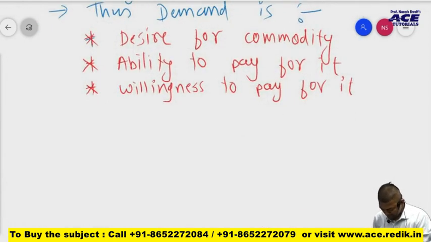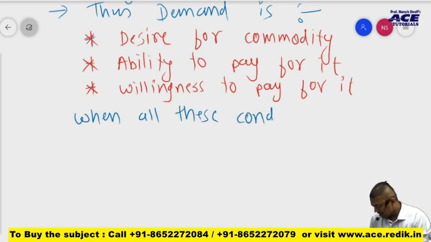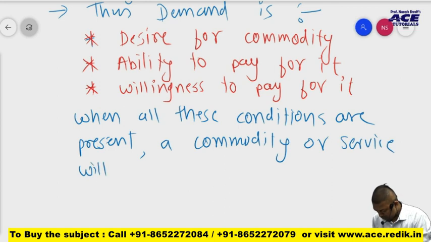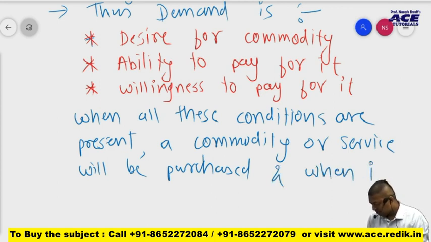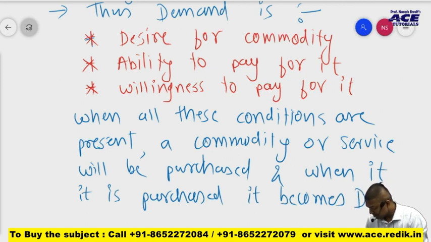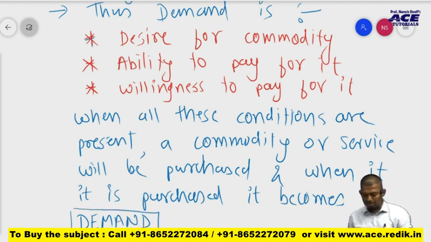चल, moving up. When all these conditions are present, a commodity or service will be purchased, and when it is purchased, it becomes demand. Okay, so this is the concept of demand.